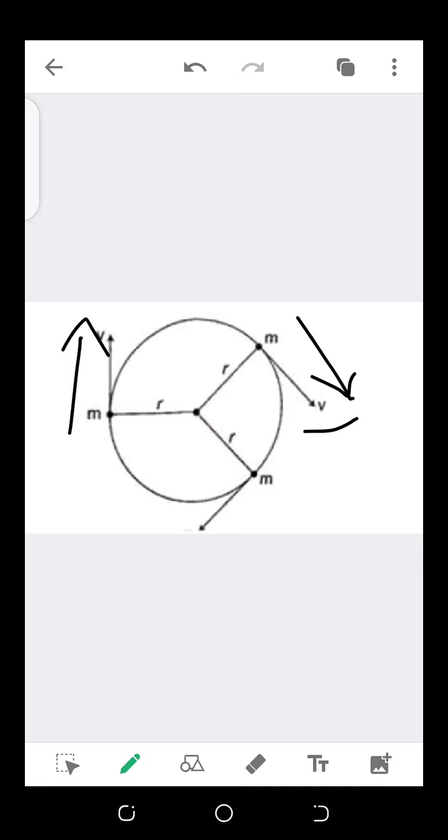So due to that change, and I remember saying that velocity is a vector quantity, at every instant it will be changing direction, although the magnitude will be the same. And mass, since it is a scalar quantity, its magnitude is constant, so it will not change. If it's a mass of 10 kg, for instance, m will always be 10 kg all through, as long as we don't have additional mass on the body.